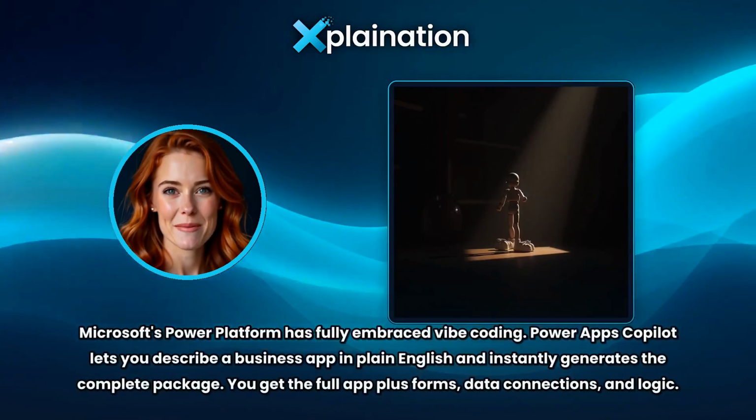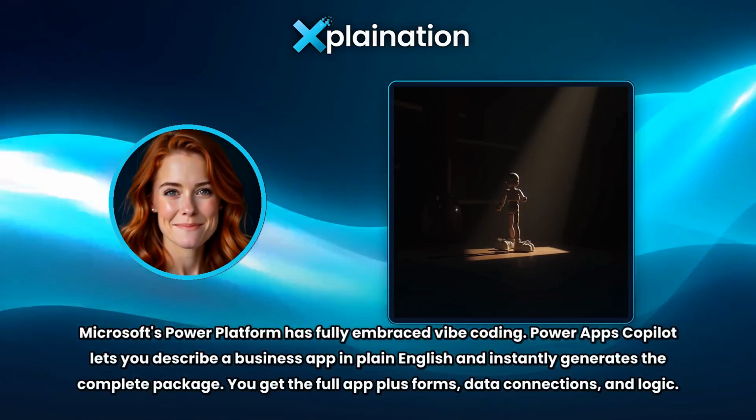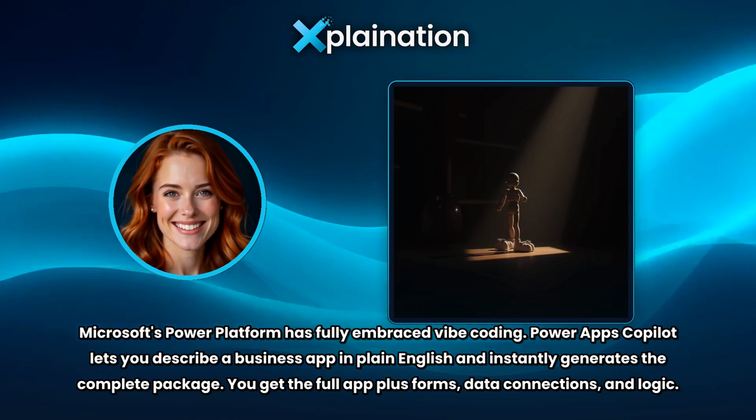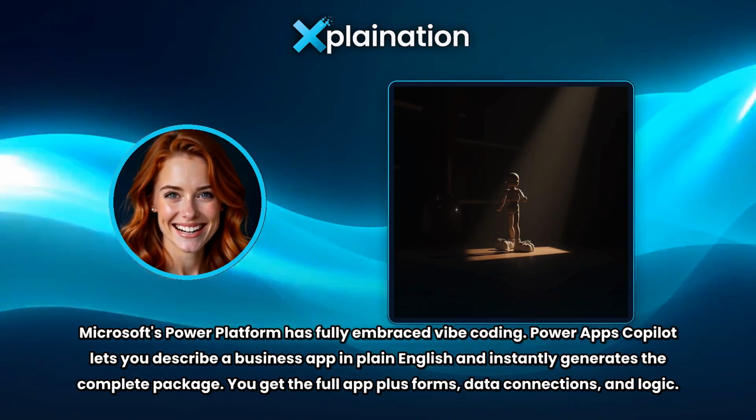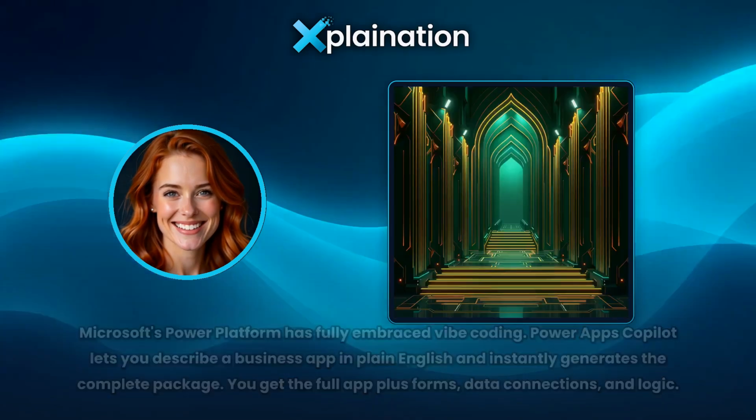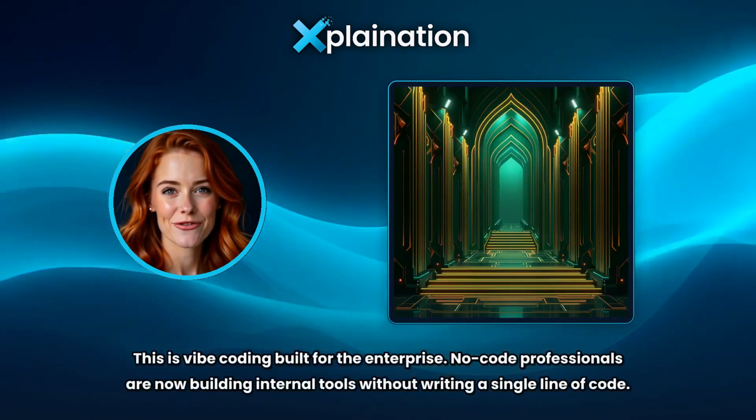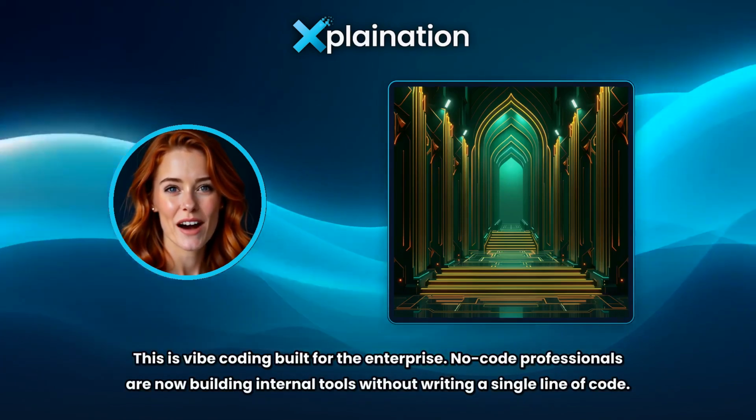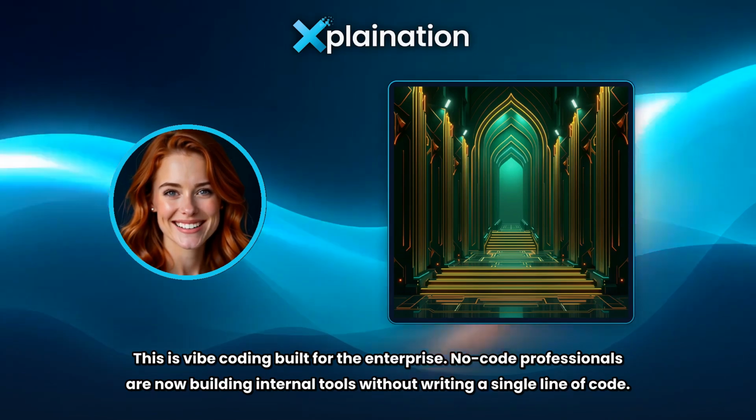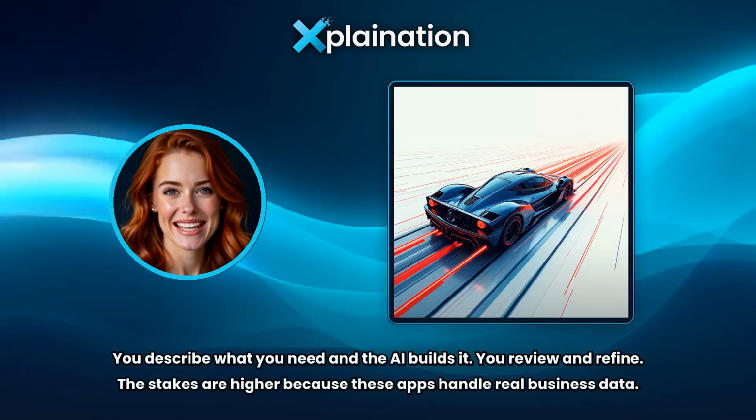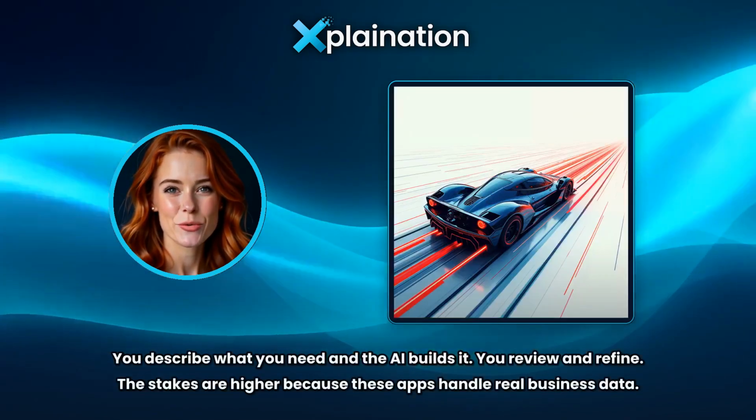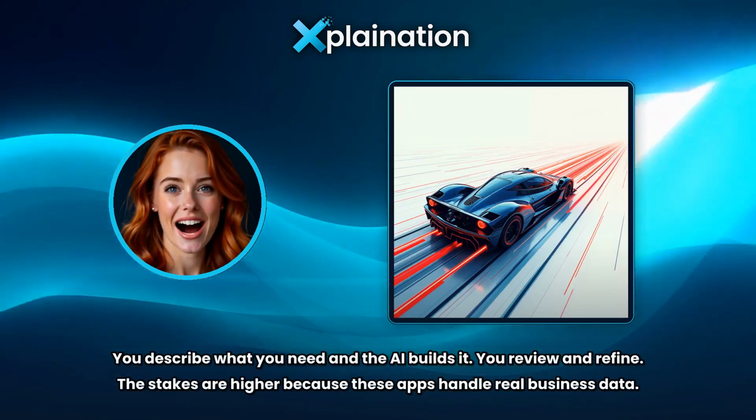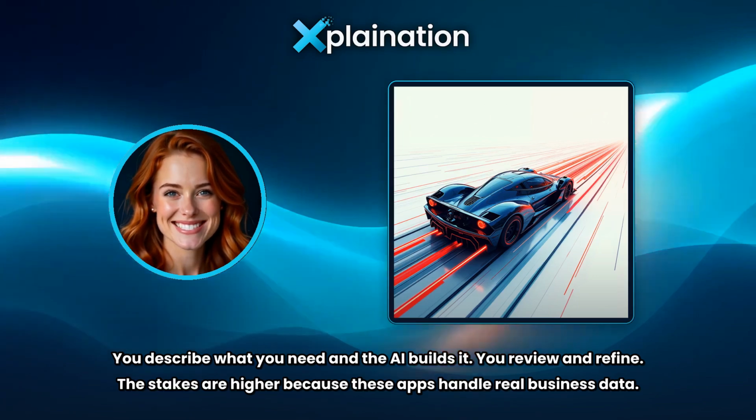Microsoft's Power Platform has fully embraced vibe coding. Power Apps Copilot lets you describe a business app in plain English and instantly generates the complete package. You get the full app, plus forms, data connections, and logic. This is vibe coding built for the enterprise. No-code professionals are now building internal tools without writing a single line of code. You describe what you need, and the AI builds it. You review and refine. The stakes are higher because these apps handle real business data.